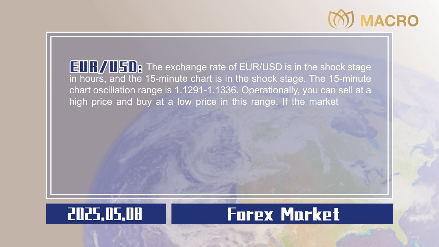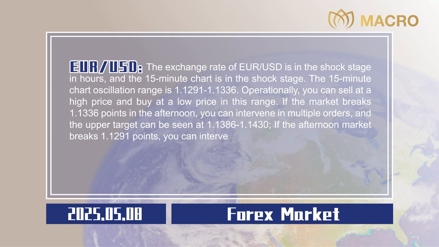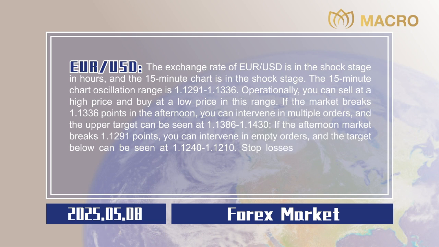If the market breaks 1.1336 points in the afternoon, you can intervene in multiple orders, and the upper target can be seen at 1.1386 to 1.1430. If the afternoon market breaks 1.1291 points, you can intervene in empty orders, and the target below can be seen at 1.1240 to 1.1210. Stop losses are all 20 points,